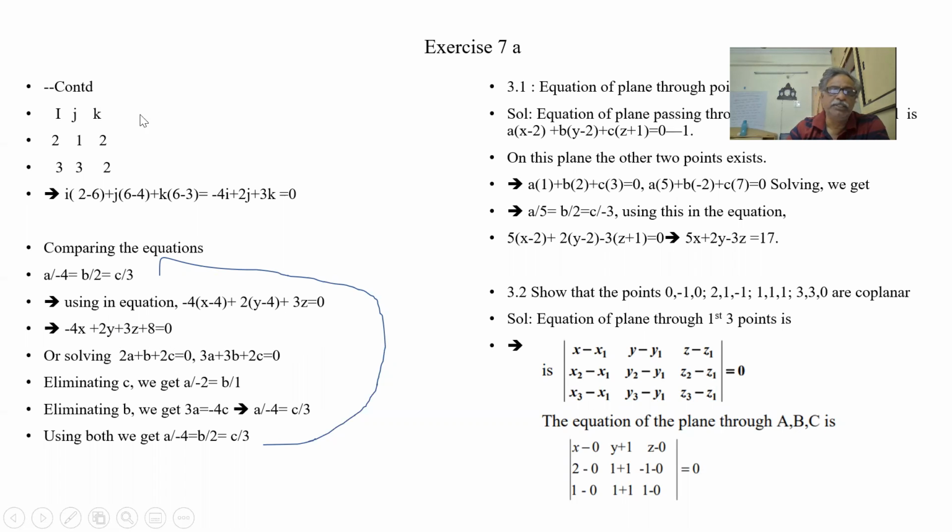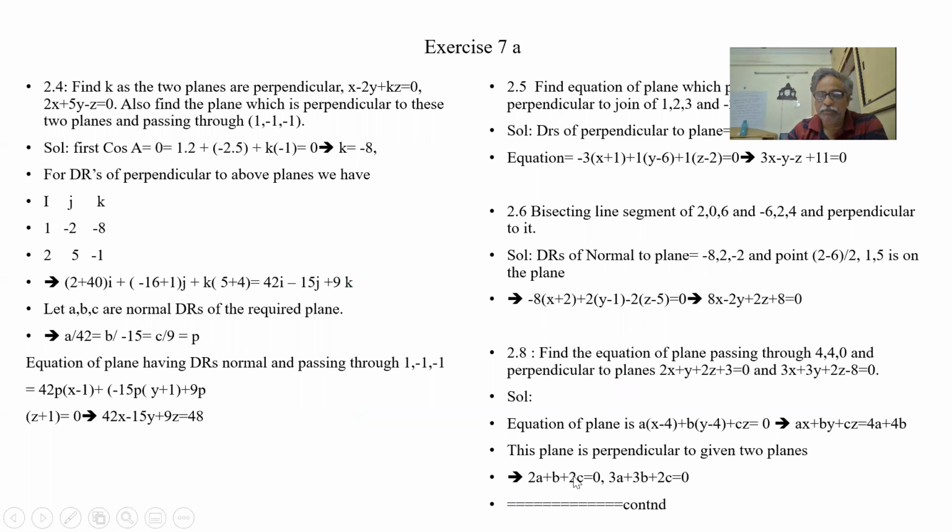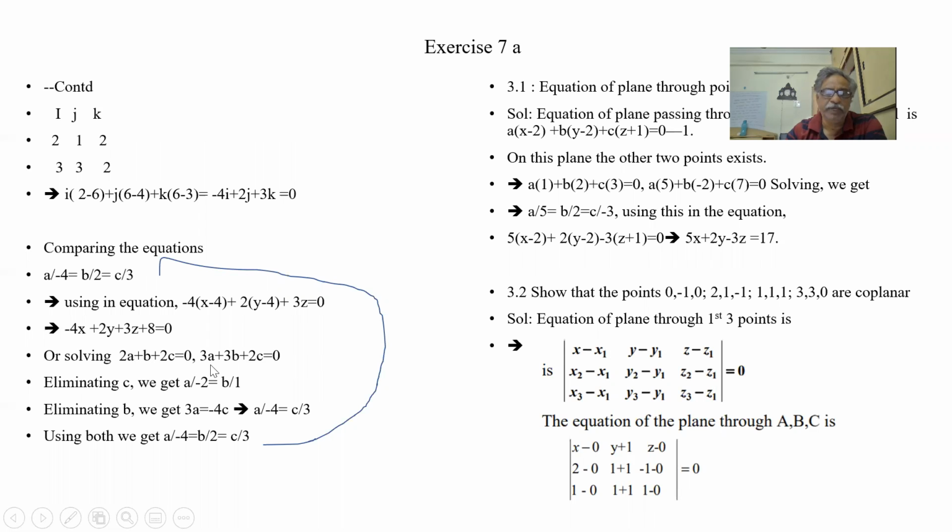Otherwise, what is this ijk pattern? Let us take the same equations. 2a plus b plus 2c is 0, 3a plus 3b plus 2c is 0. So here if I eliminate c, 3a minus 2a is a, 3b minus b is 2b. We get a relation between a and b. If I remove b, I get a relation between a and c. So between these three, I'm drawing a relation. If I divide it by minus 2, a by minus 4 is equal to b by 2 is equal to c by 3. This is nothing but the same as what I got here.